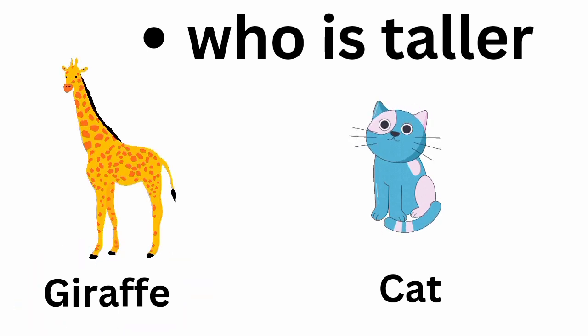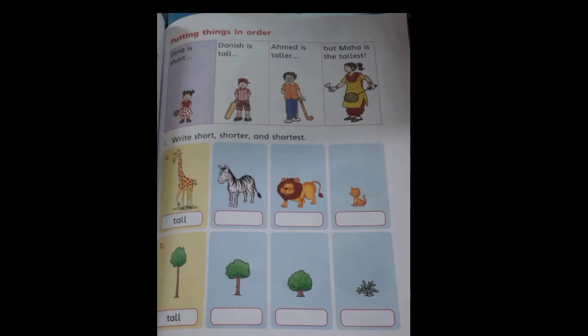All right, let's start with page 91. Yahan pe hame kuch human picture dikhaye gaye hain. Yani Kadina sabse choti hai. Danish is tall, jo Kadina se bara hai. Is taller yani Danish se bara Ahmed hai. But Maha is tallest, Maha sab se badi hai. Question 1 hai, right?